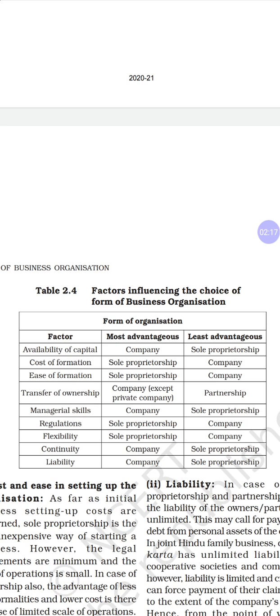Then cost of formation. For sole proprietor, cost of formation is more advantageous because only one person is going to form a business. Okay, there are no legal formalities while forming a business. So cost is very less for the sole proprietor here.